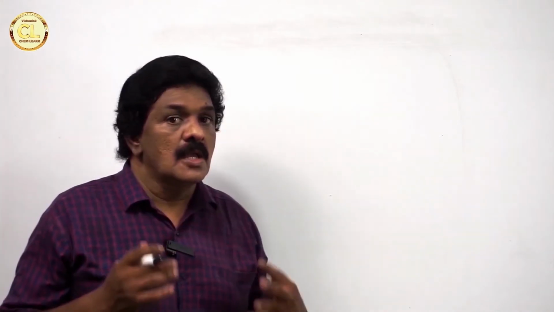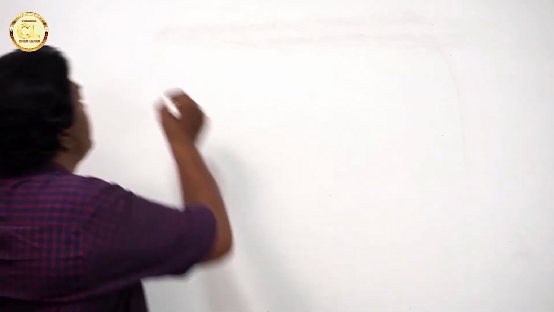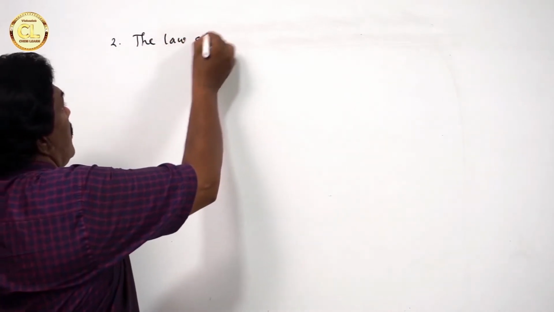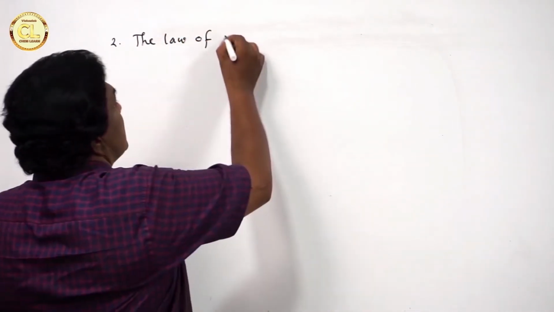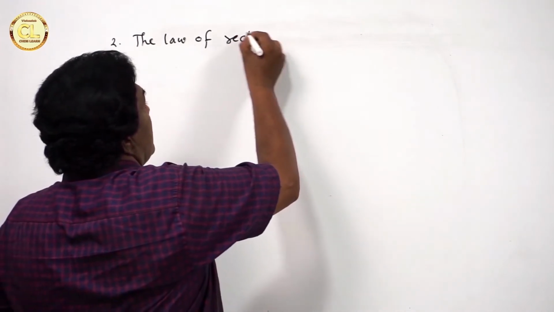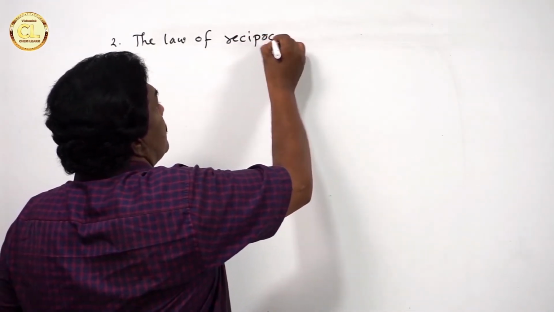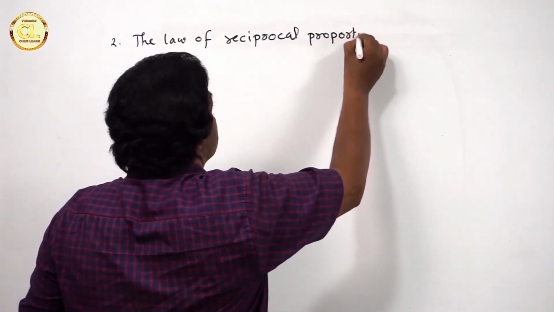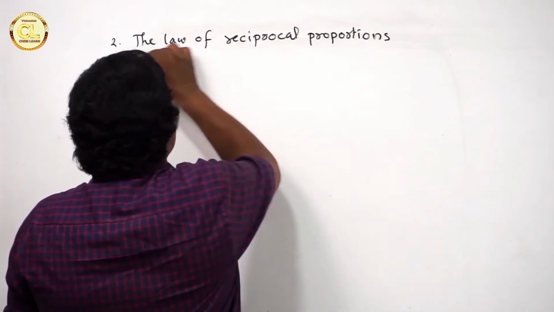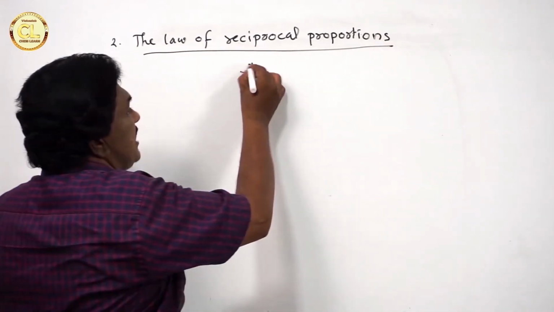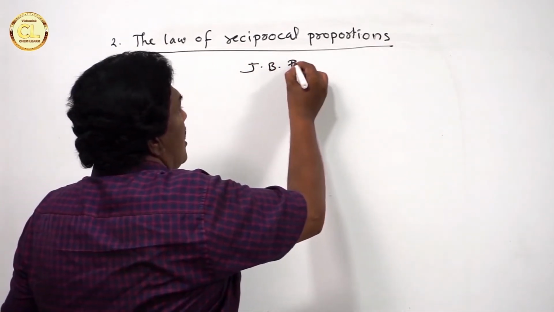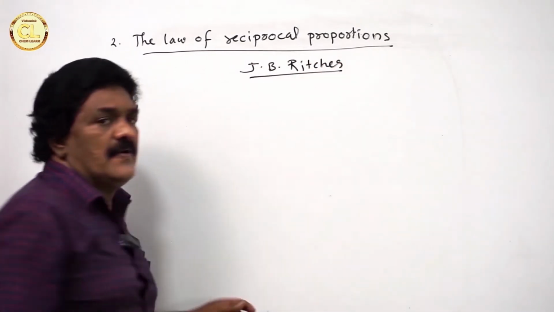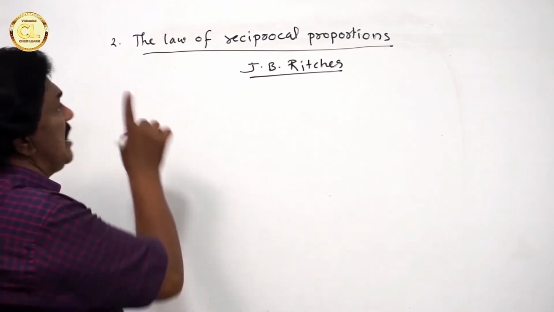Now, the second law is the law of reciprocal proportions. This law was introduced by J.B. Richter, R-I-T-C-H-E-R, J.B. Richter. The law states that